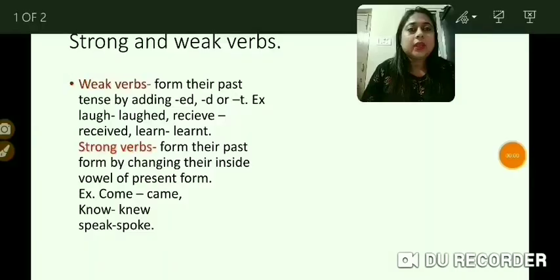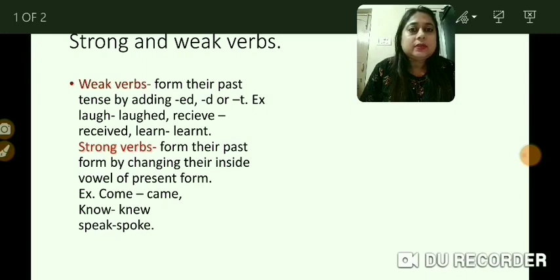Okay. Now we'll also study strong and weak verbs. So what are strong verbs and what are weak verbs? We see that some of the verbs in their past tense change their form by adding ed, d or t at the end. For example, laugh becomes laughed in the past form, receive becomes received, learn becomes learnt. So these types of verbs are weak verbs.